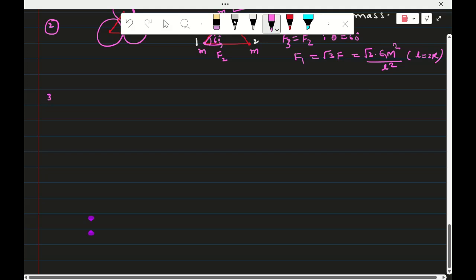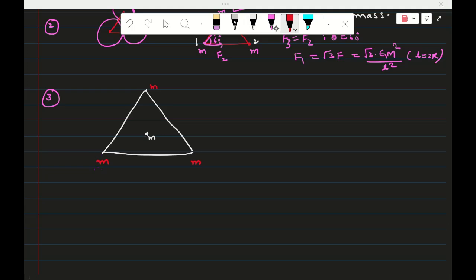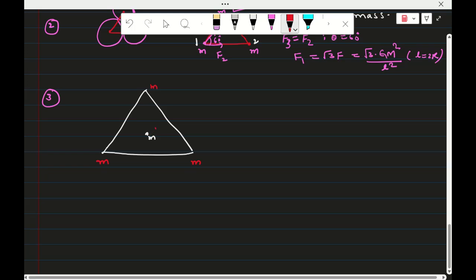Similarly, another model of question, another application: they will give a triangle like this. At the centroid there is some mass, and at the corners there are three equal masses. Now they will ask the force on the mass at the center, G. So the force on this one by this mass is in this direction, the force by the second mass is in this direction, and the force by the third mass is in this direction.